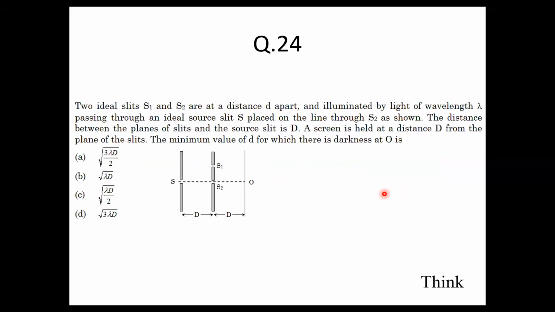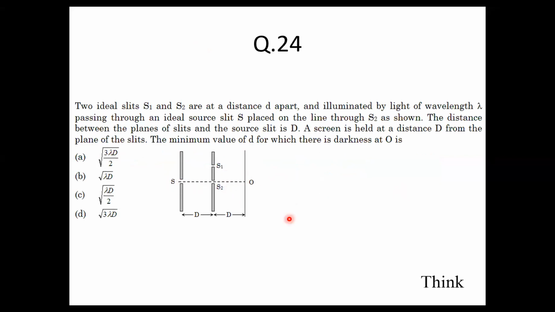Coming to question number 24. There are two ideal slits S1 and S2 which are placed small d apart and are illuminated by wavelength lambda passing through an ideal source slit S placed on the line through S2. So you can see this is in line with S2.